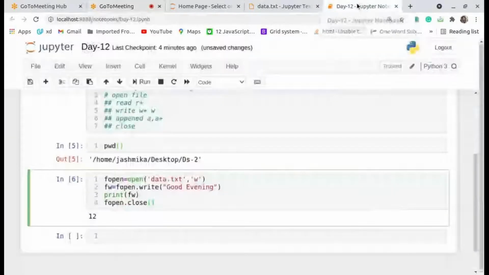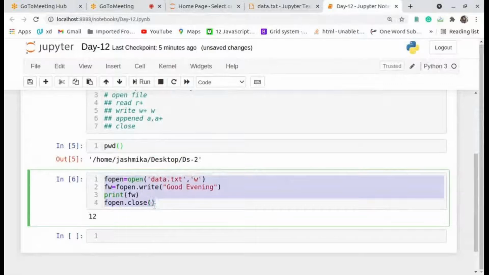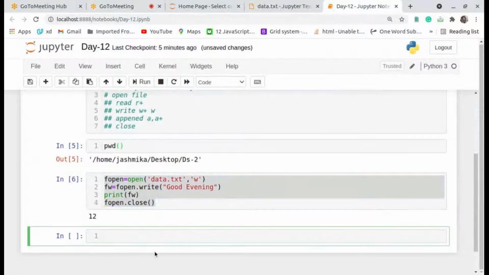Now if you want to insert more data into your file, you can open the file again. I take the variable file add, and open the file again, because we closed the file in the above cell.